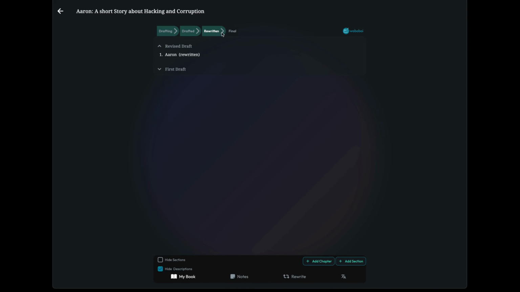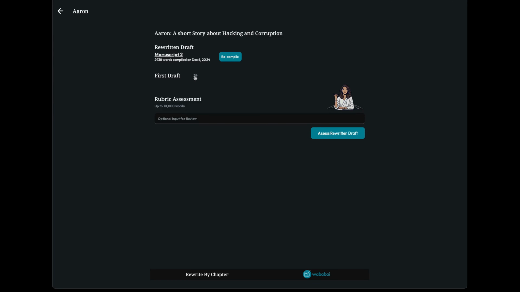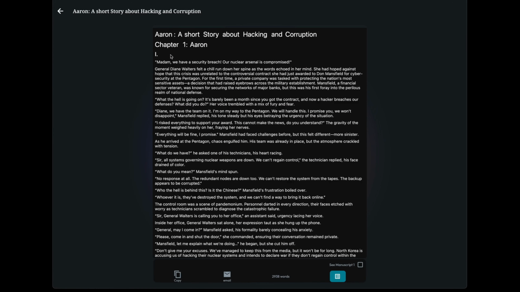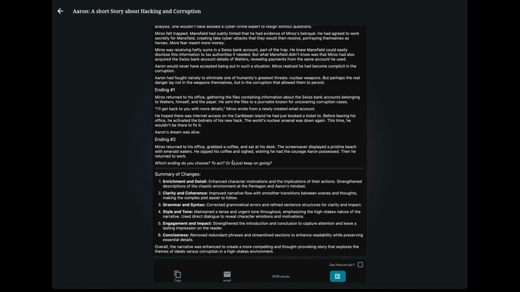So now it's just a matter of checking and assessing the manuscript. If I come here again to the manuscript, I can see the rewritten manuscript and also the first draft, so I can decide which one. I can also assess my rewritten draft with a rubric assessment. It is going to give me a score based on how good it is. And if I'm happy with it, I'm ready to go. I have the manuscript here, I can copy it, and I have the full book rewritten and ready to use.